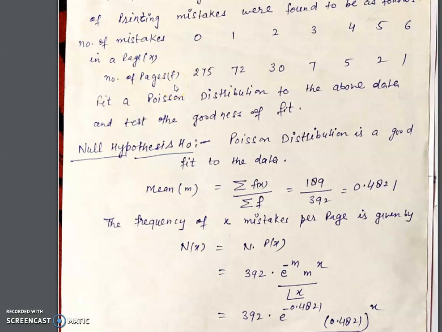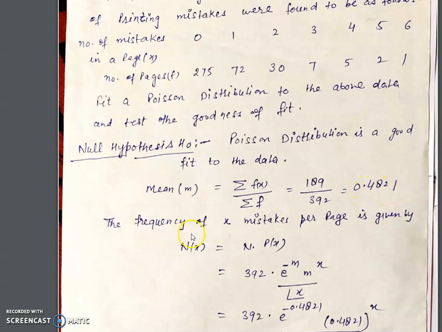We can easily find the mean as sigma fx upon sigma f: 0 into 275, 1 into 72, and so on. The sum is 189 and sigma f is 392.